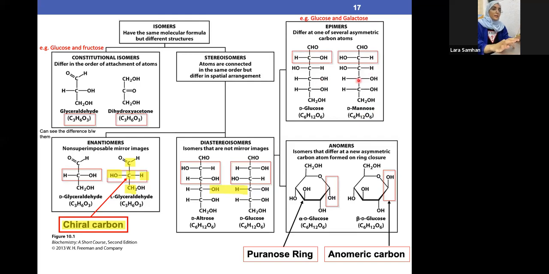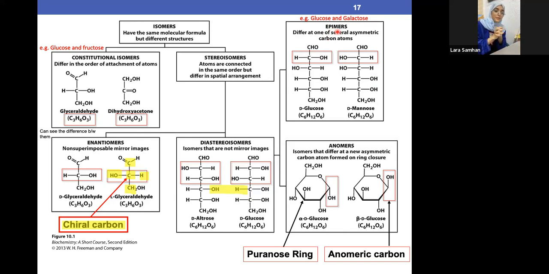Here we have OH, here we have OH, both on the right side. Here we have OH, here we have OH, both also on the right side. And here we have CHO. The whole Fischer structure is exactly the same except in one carbon. Here the OH is on the right side, but here the H is on the right side. If it differs in only one carbon, it's epi. Epi means one, and it's called an epimer.